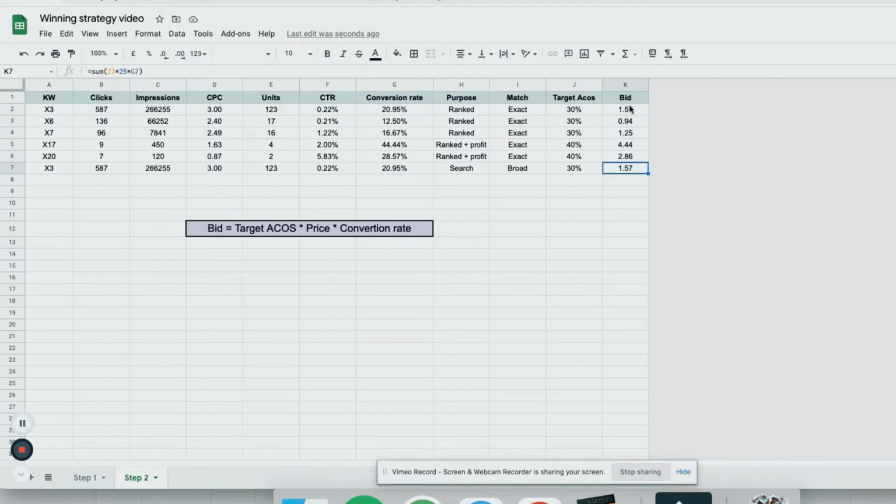So these are the bids that I chose. In my opinion, 4 is too much. So let's start from 3 and see how it goes. And the reason I'm choosing this equation is that it takes into consideration our target ACOS and our past conversion rate.